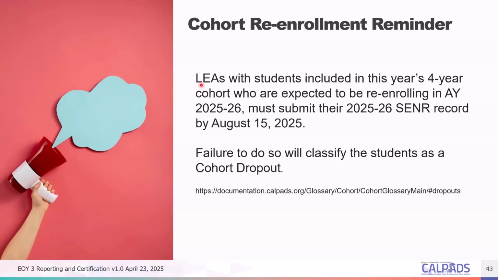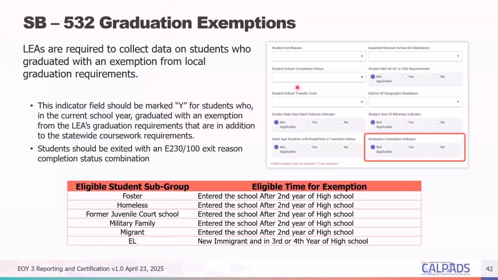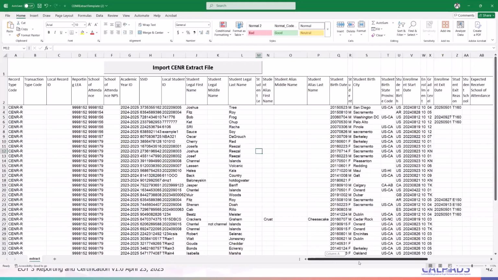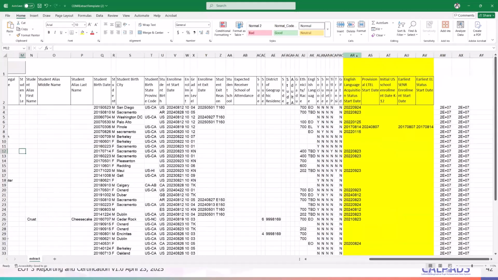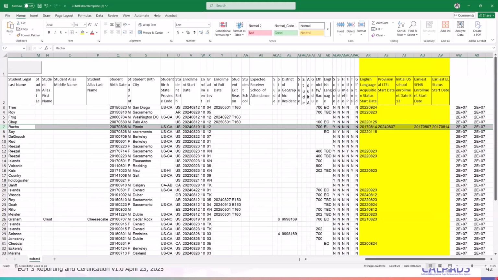I'm not done yet. What else? Can you revisit the cumulative enrollment extract? Okay, let's go there. You don't have to do it as thoroughly as you did, but this is the first time we've ever referred anybody to looking for LTEL information. So just point out the extract where you got it and what you're looking at again. That would be great. All right, let's do another demo.